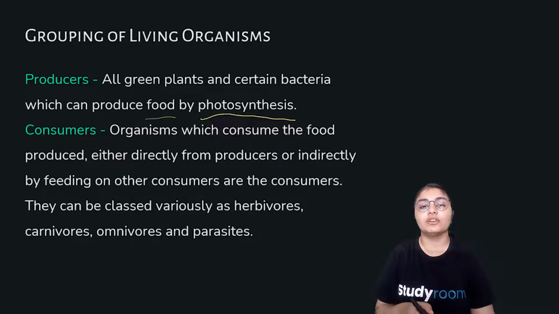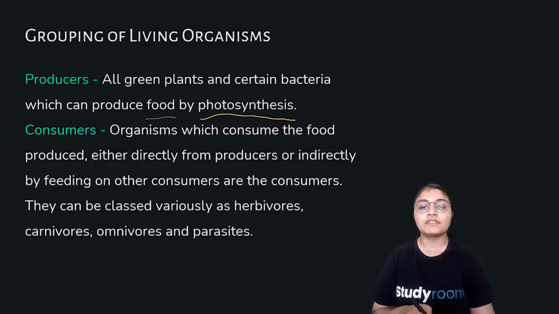and can produce food. Then the next group of organisms that we have is consumers. So what do consumers do? Consumers are the organisms which consume the food that is produced, either directly from the producers or indirectly by feeding on other consumers. They can be classed variously as herbivores, carnivores, omnivores, and parasites based on their feeding habits.